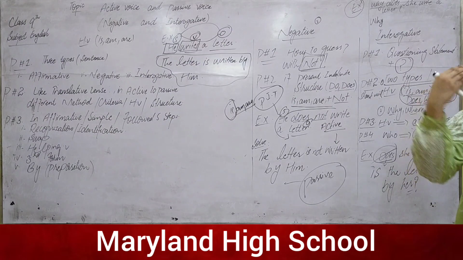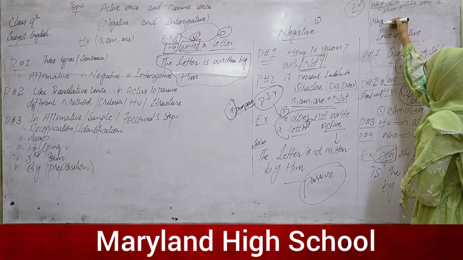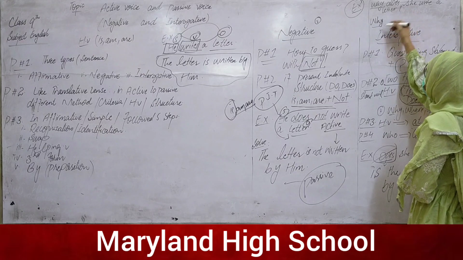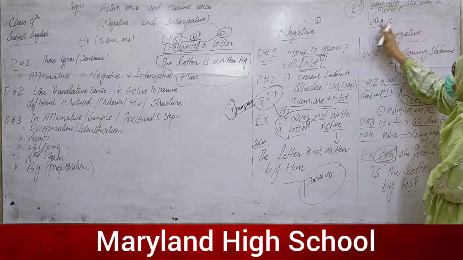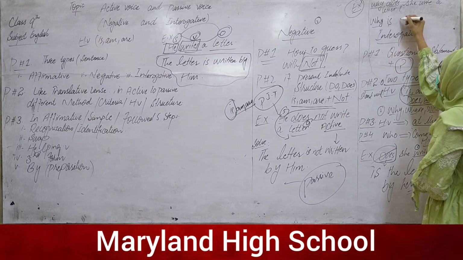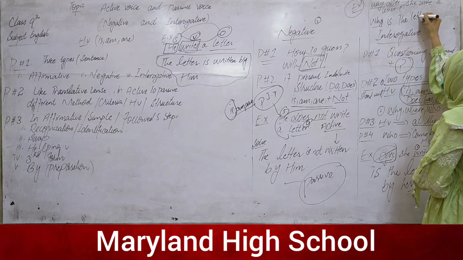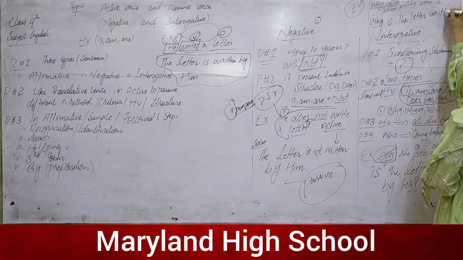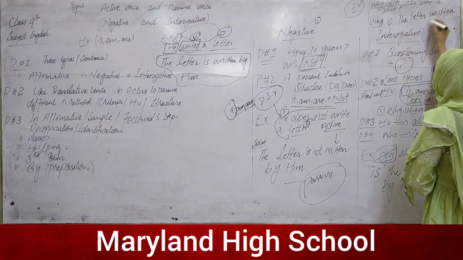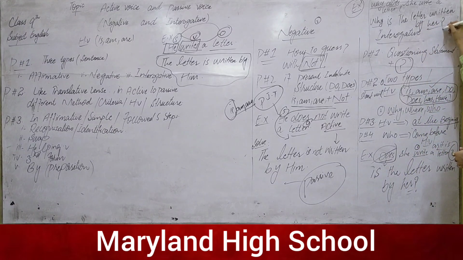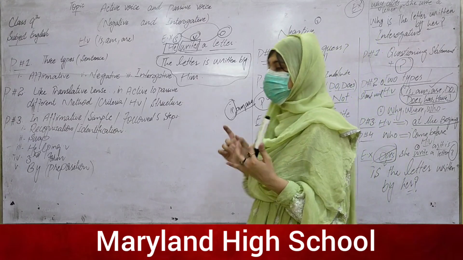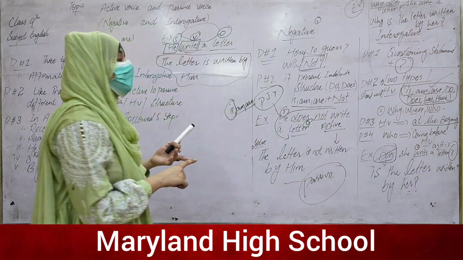Why will come at the very beginning of the sentence, before the helping verb. So we choose why at the very beginning of the sentence. Does is replaced, and we will use the helping verb after why. Why is the letter written by her? The question mark at the end of the structure shows that we are doing the interrogative statement. This is the method of dealing with the simple affirmative, negative, and interrogative.